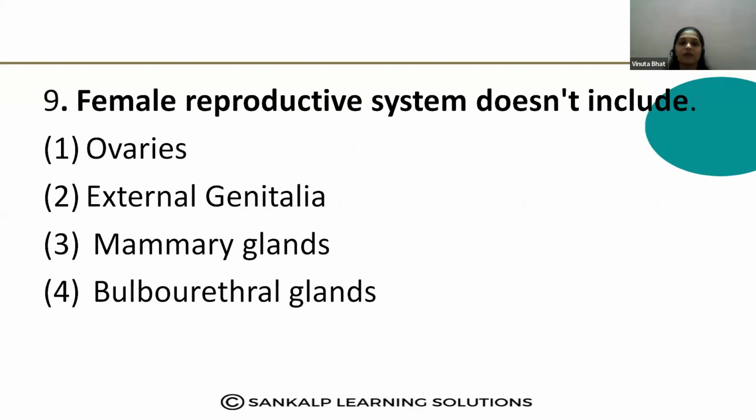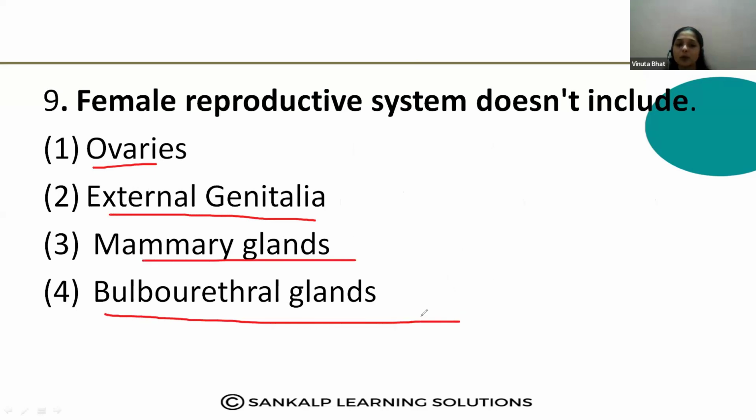Yes, correct one. Female reproductive system doesn't include. So what is not present in the female reproductive system? Option A, ovaries. Second one, external genitalia, mammary glands. Option 4, bulbourethral glands. What is not included in the female reproductive system? Comment the answer for the ninth question.